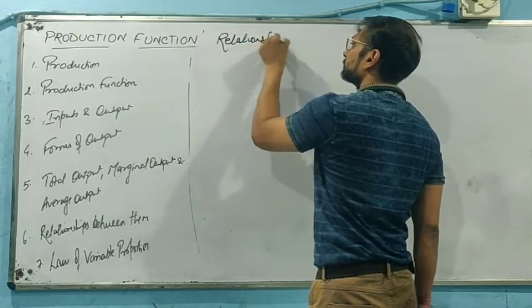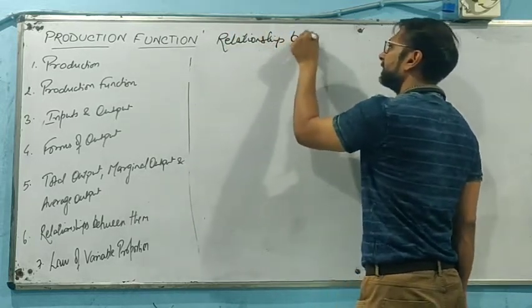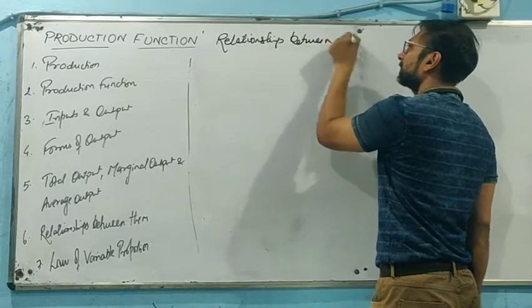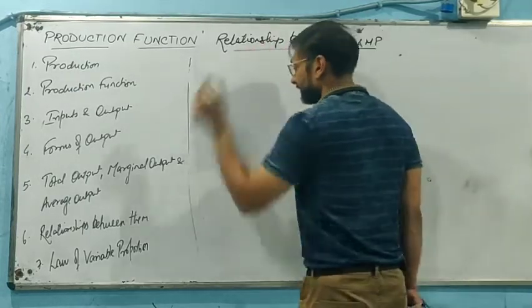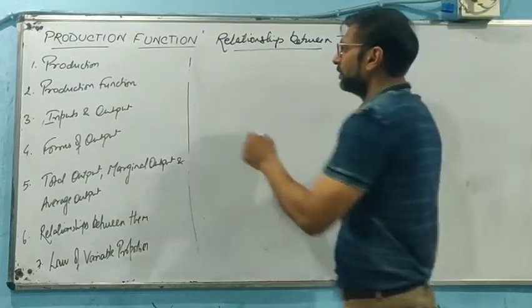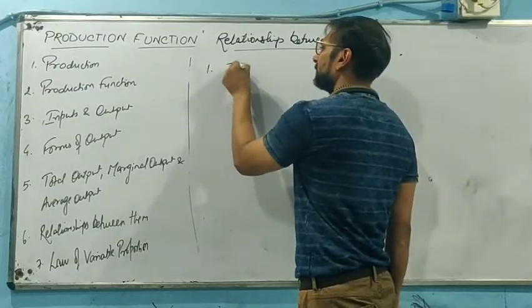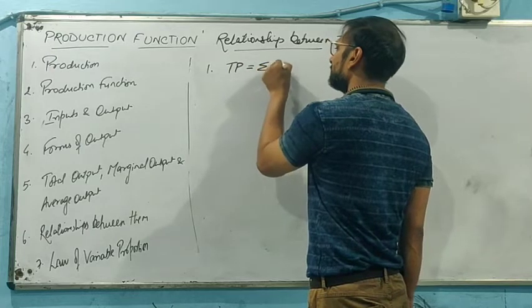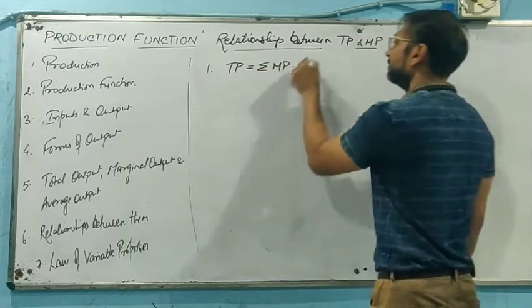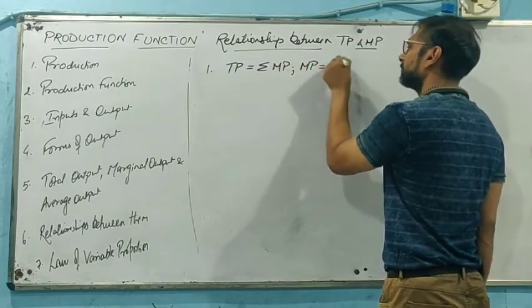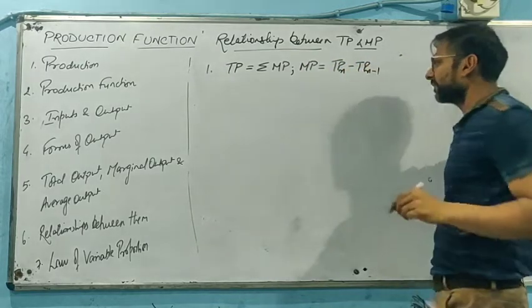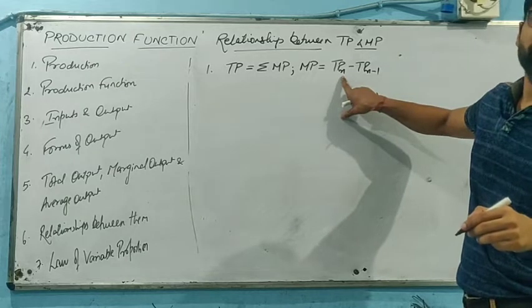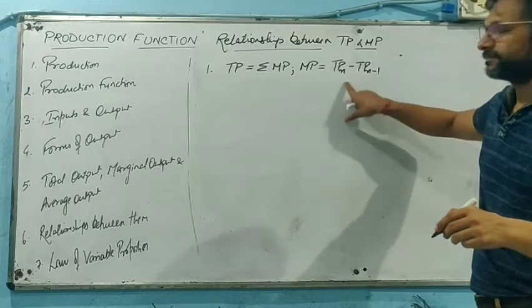First of all, we have seen that total product is basically the summation of marginal products, whereas marginal product equals the difference of TPn and TPn minus 1, where n is basically the variable factors at this level.